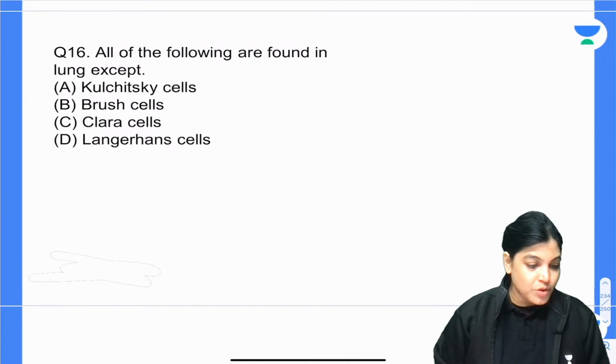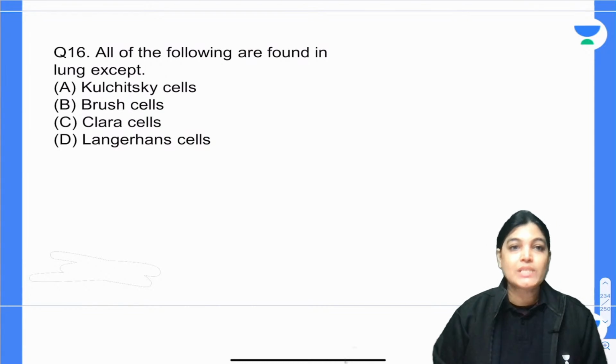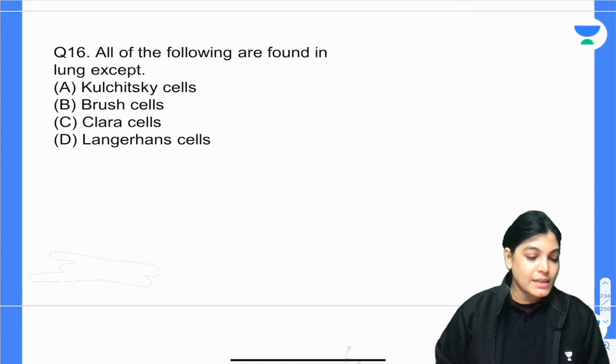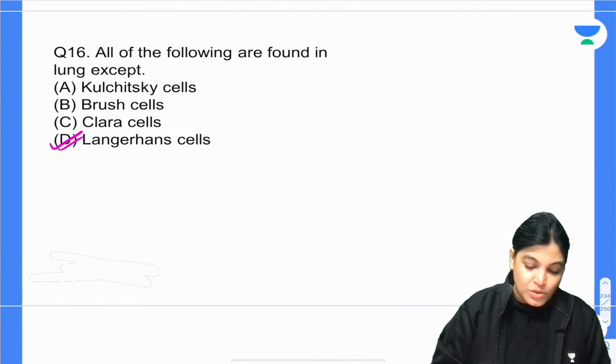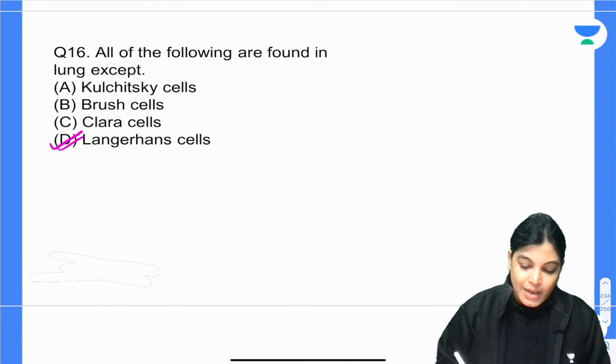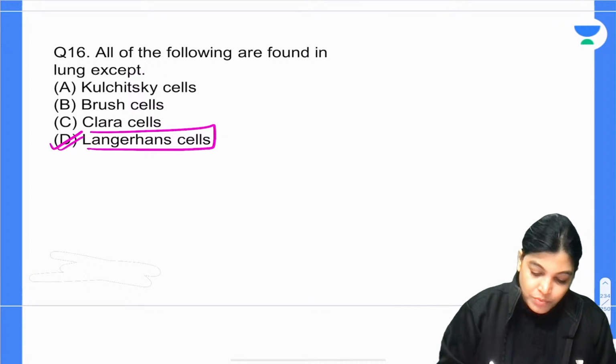I got an answer from Sri Rangraj, and my dear Sri, you are absolutely correct. Langerhans cells are not found in the lung.